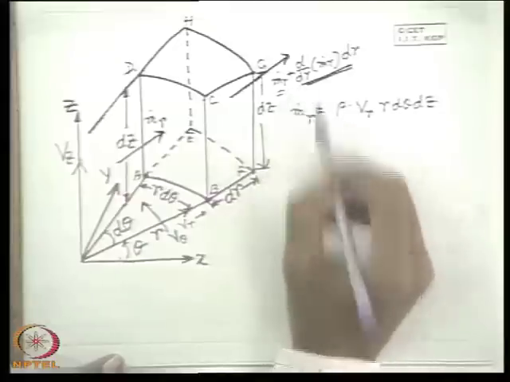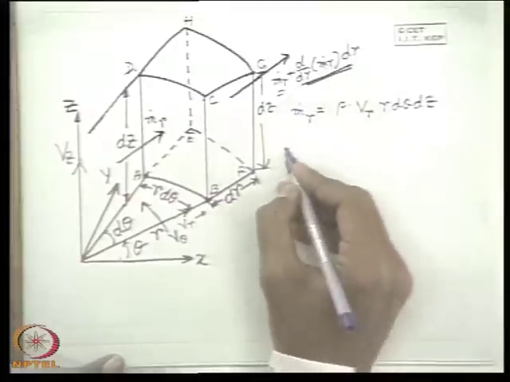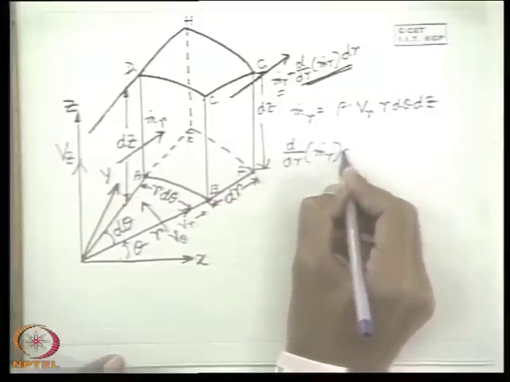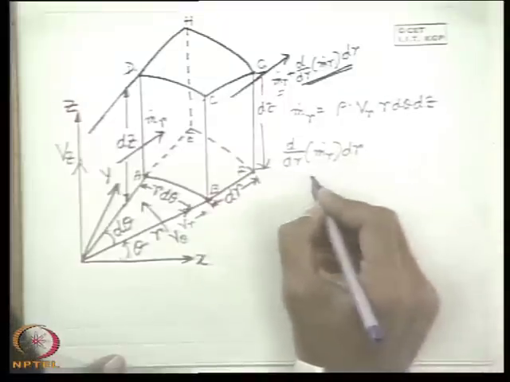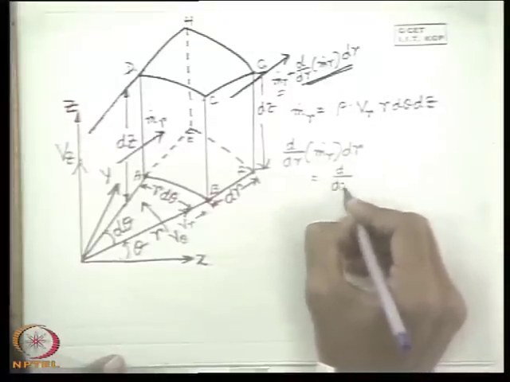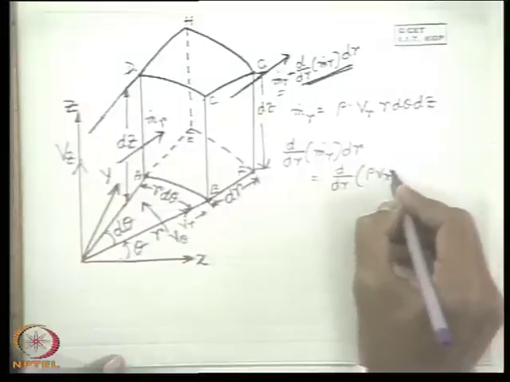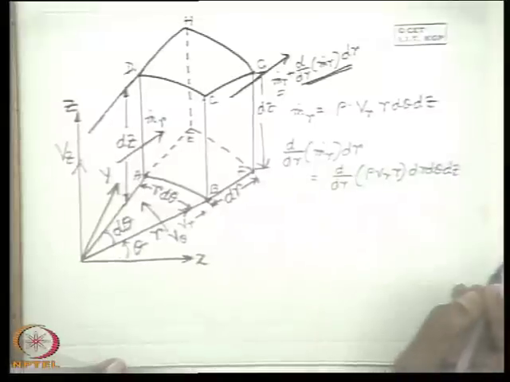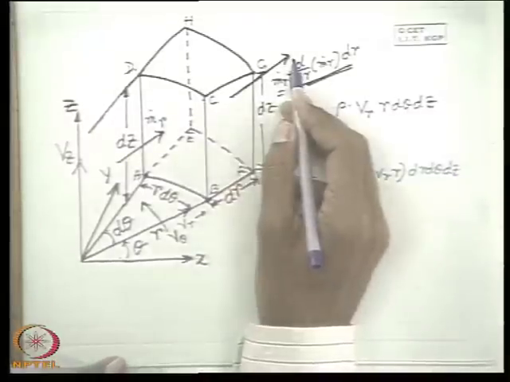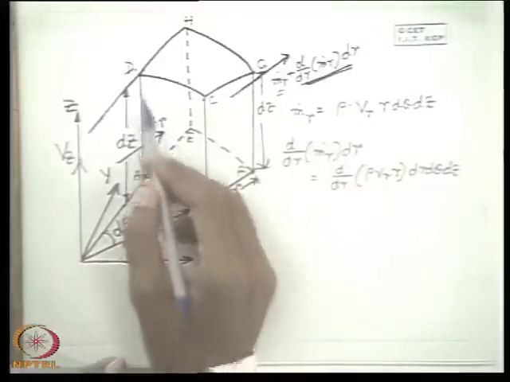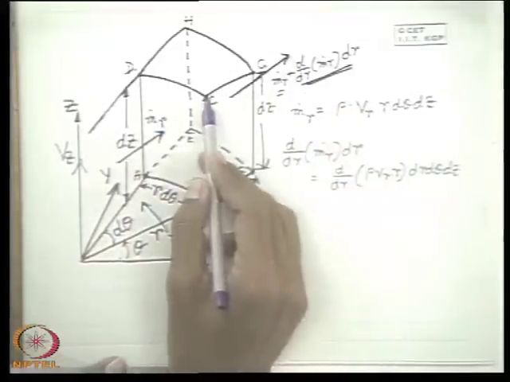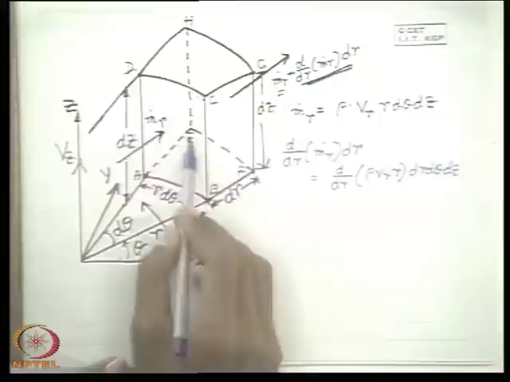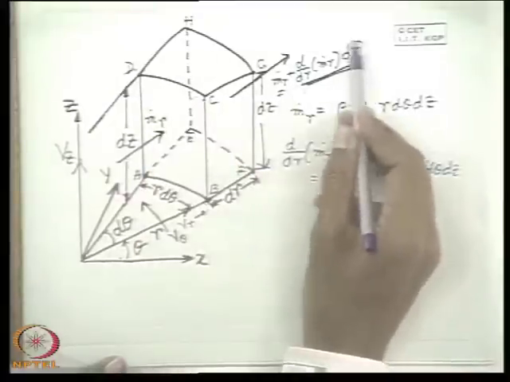So what is this ddr of m dot r times dr? This will be equal to ddr of rho Vr r, with dr d theta dz taken out. Now you see the net mass efflux because of the mass flux across the r planes, that means the planes perpendicular to r, that is the two planes ABCD and EFGH, is this minus this.